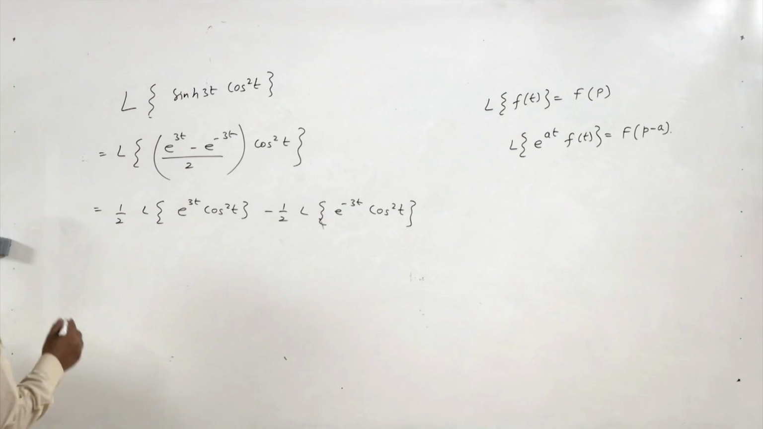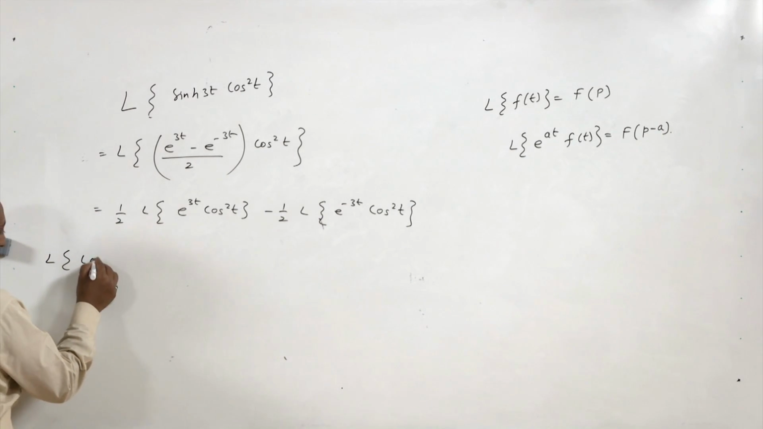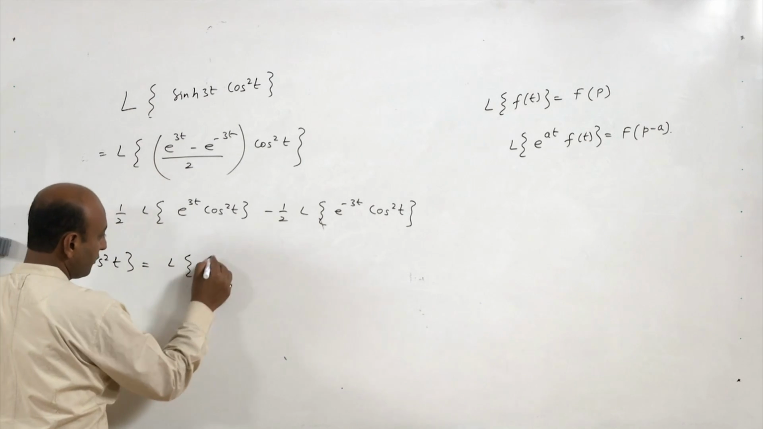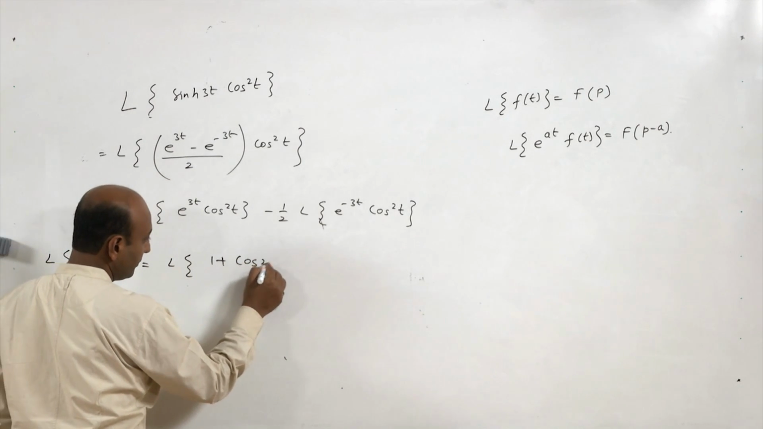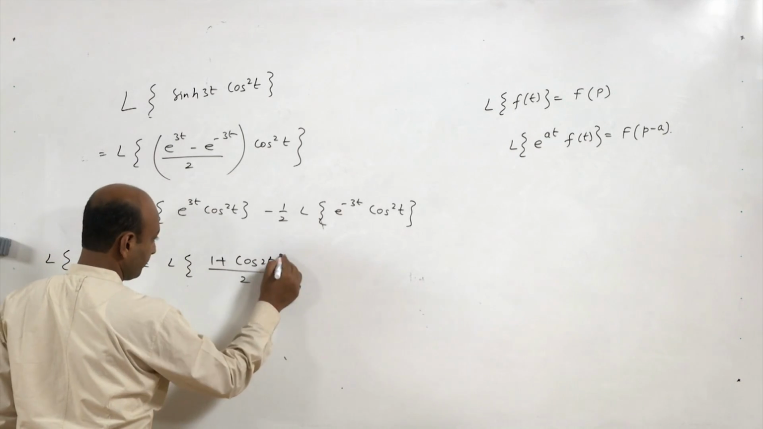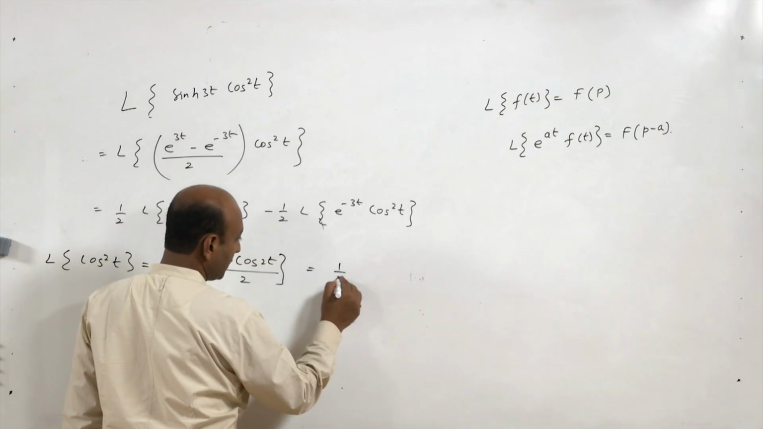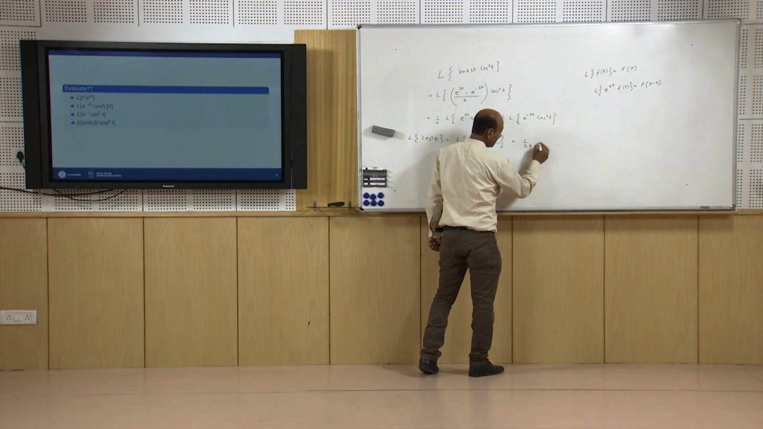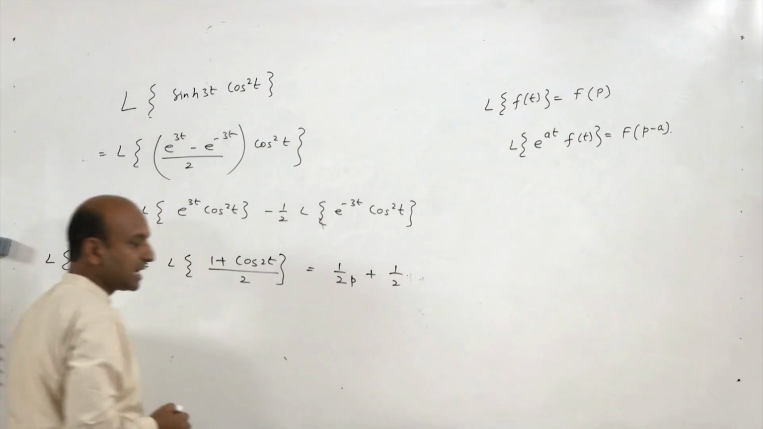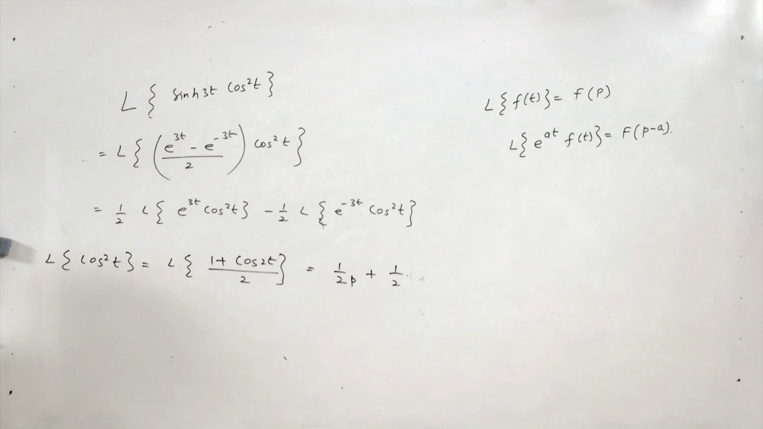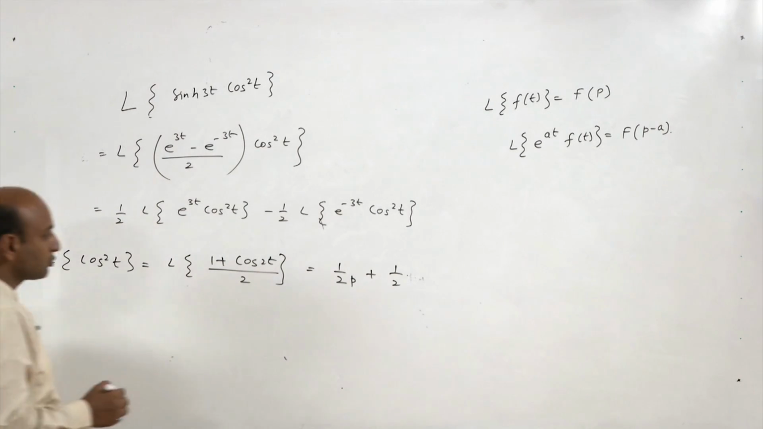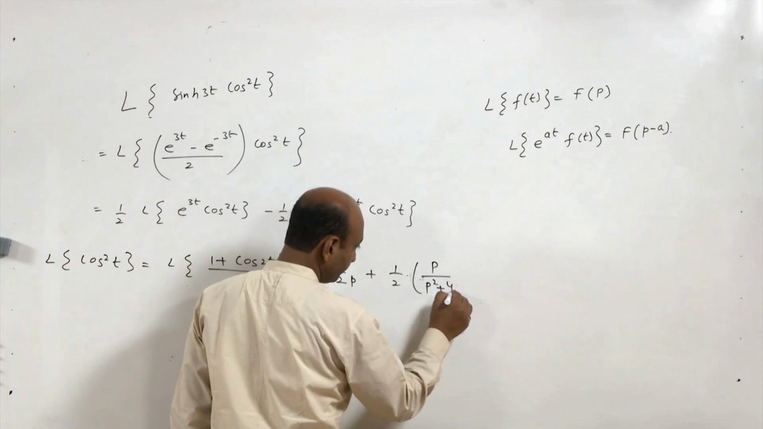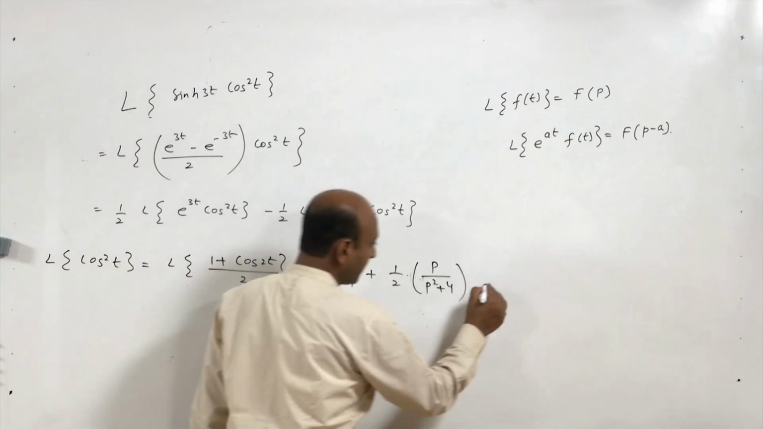So, what is the Laplace transform of cos square t? That again we can find out. Cos square t will be nothing but the Laplace transform of (1 plus cos 2t) by 2. So, that is nothing but 1 by 2 times the Laplace transform of 1, which is 1 by p. So, that is 1 by p plus 1 by 2 times the Laplace transform of cos 2t, which is p upon p square plus a square. So, p upon p square plus 4. So, this is F(p).